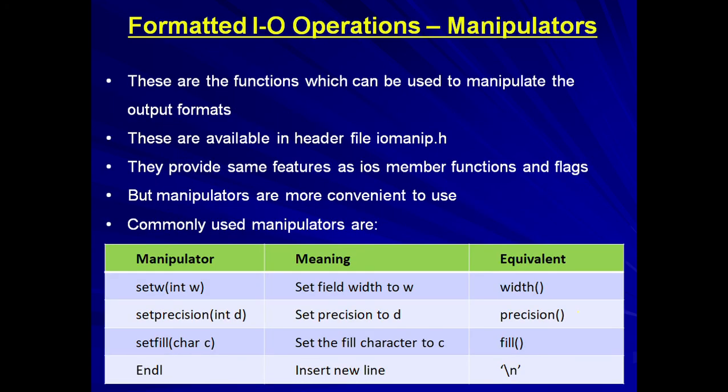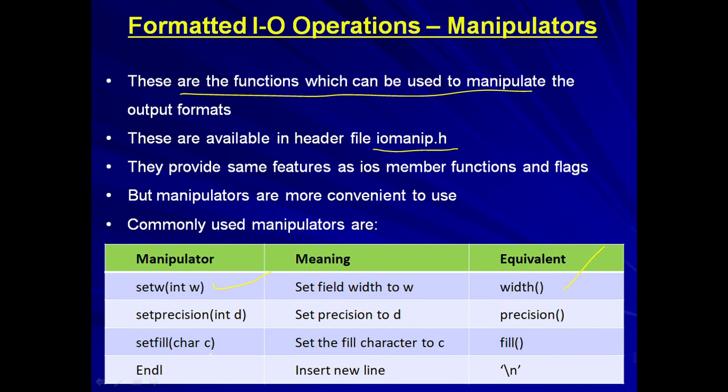The next is manipulators. Now all these functions can be set even with the help of manipulators. Manipulators are basically functions which can be used to manipulate the output format, and these are available in the header file iomanip.h. They provide the same features as the member functions and flags. Like setw, this is basically to set the width, which I used as width. This is the equivalent function, width.